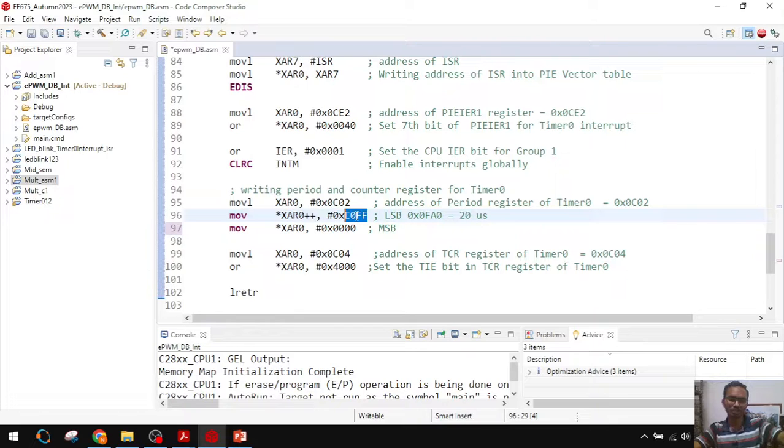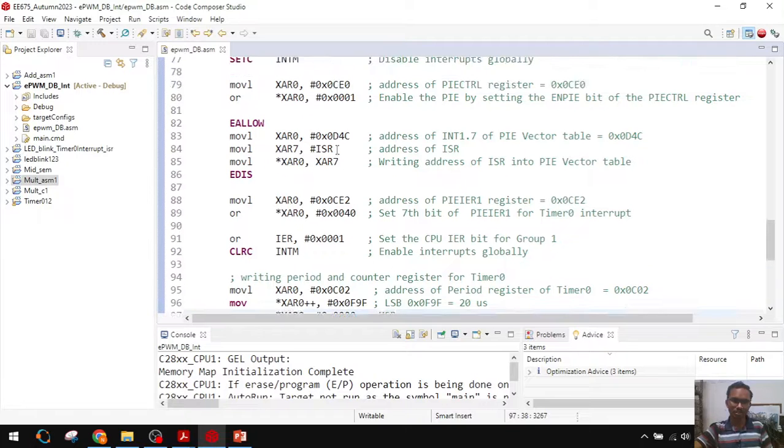Earlier we used 0.5 second. For 20 microsecond I am getting 0FA0. Maybe I have not decremented one count. That one you check. I guess 9F should come here.